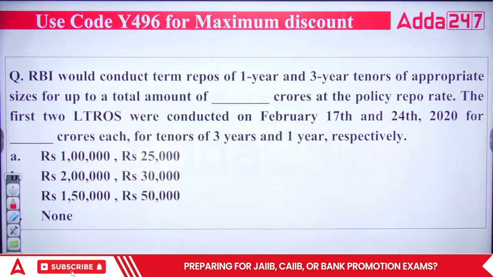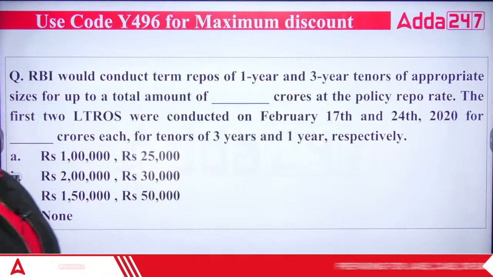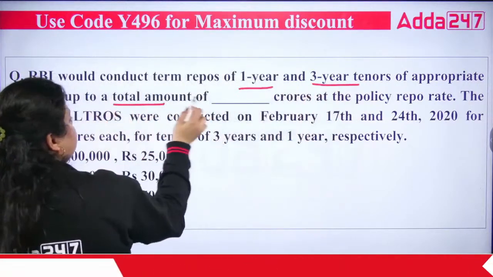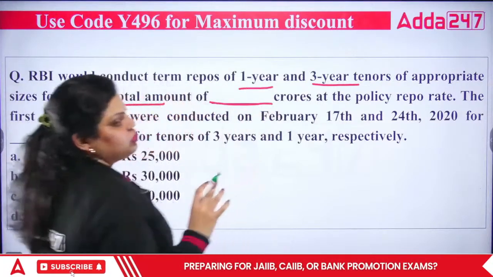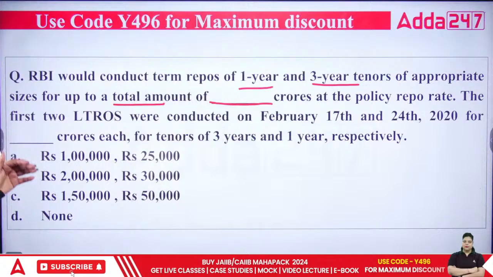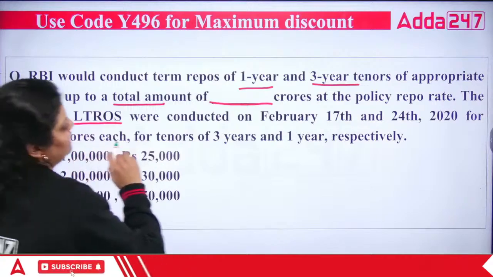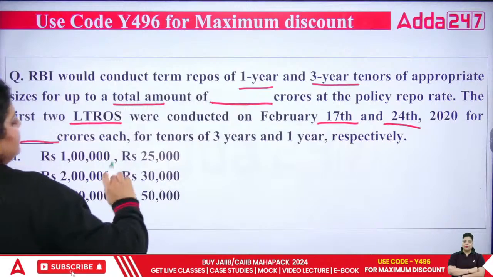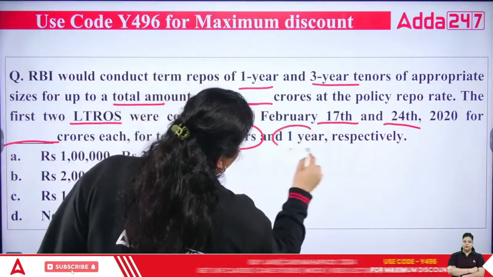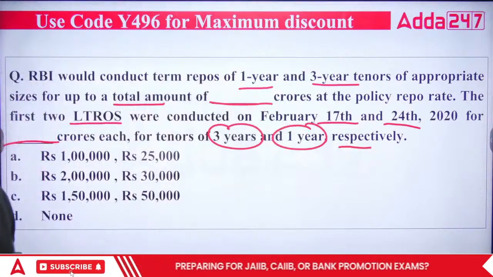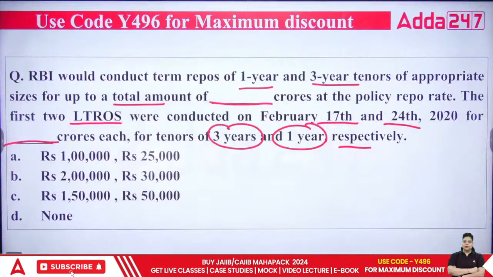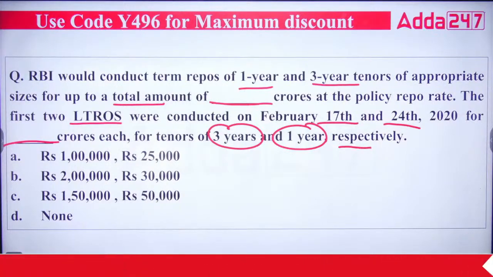The next question says RBI would conduct the term repo of 1 year and 3 year tenures of appropriate sizes for up to a total amount of dash. How many crores do you have to answer? 1 crore, 2 crore, 1.5 crore. Then the first 2 LTROs were conducted on February 17 and 24, 2020, for dash crores each for the tenure of 3 years and 1 year respectively. LTRO was introduced at the time of the pandemic to make sure the productive sectors get proper liquidity.